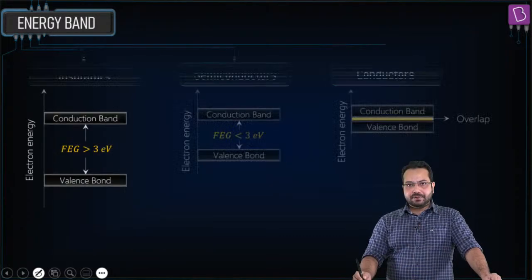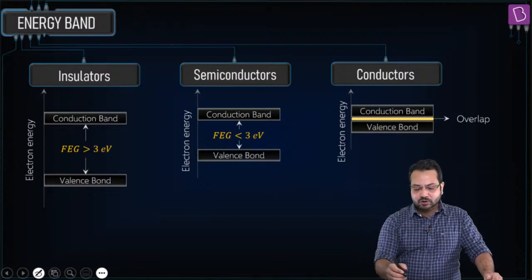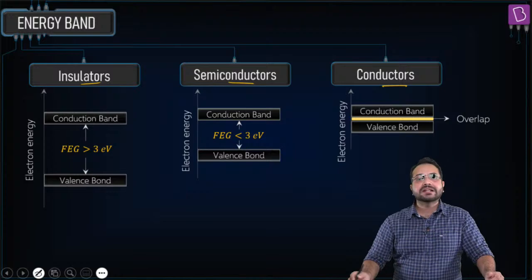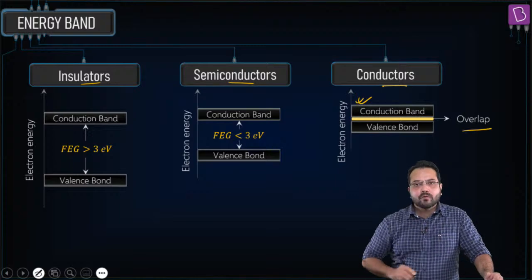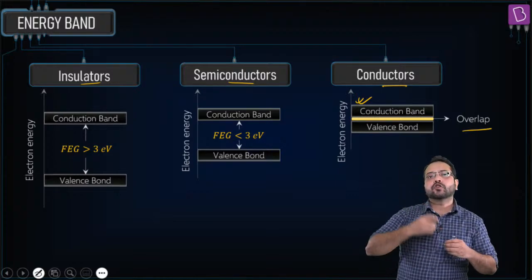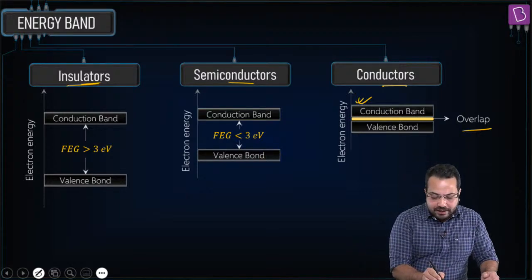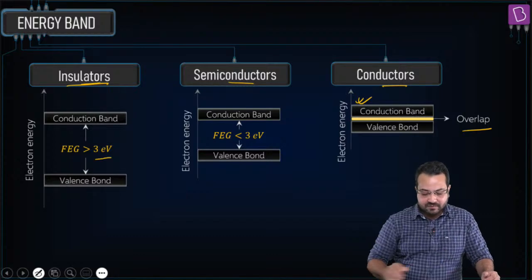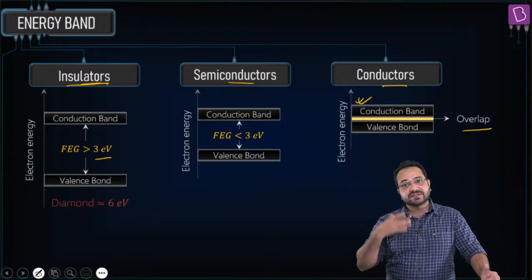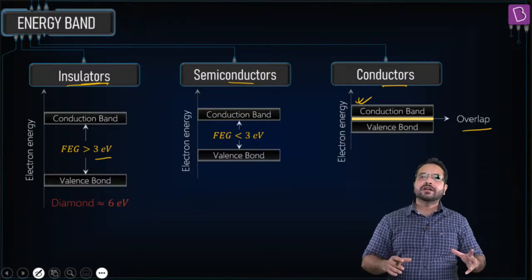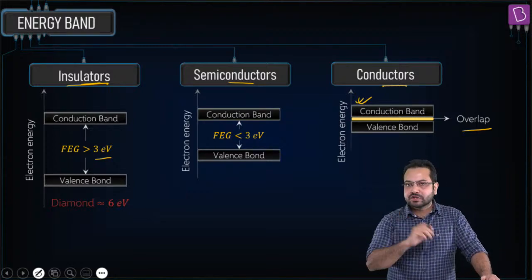Now this band gap, or energy gap, determines whether an element is going to be a conductor, a semiconductor, or an insulator. In the case of conductors, the conduction band and the valence band are overlapping, so very easily an electron can go from the valence band to the conduction band, hence the conductivity is very high. But for insulators, the energy gap is very high, greater than 3 electron volts. For something like diamond, the energy gap is 6 electron volts. So this acts as an insulator because you have to give a lot of energy for electrons to go from the valence band to the conduction band, which is not feasible.